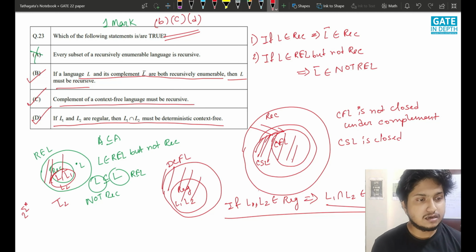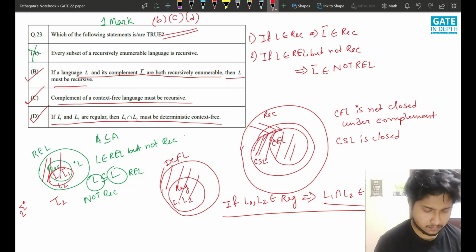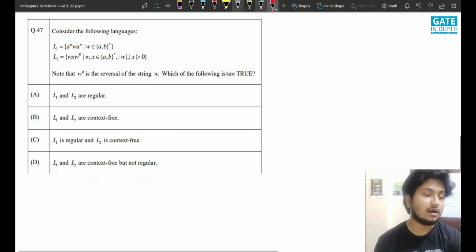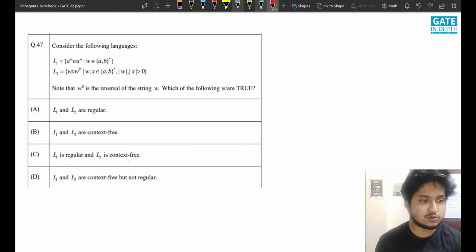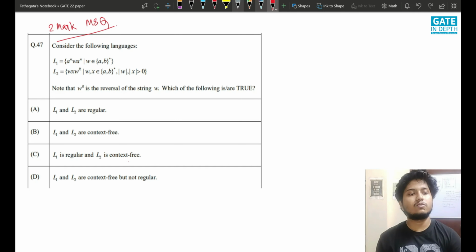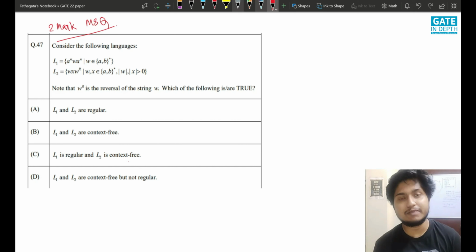Okay, so let us come to the next one. This is one of my most favorite problems. When I found this question on the paper, I was so intrigued. I really love this question. Let me just say why. This was another 2-mark question, another MSQ. The intuition part comes in a great picture here.